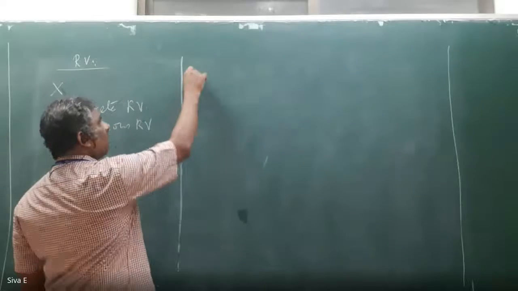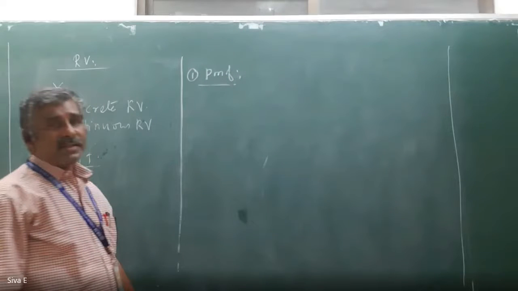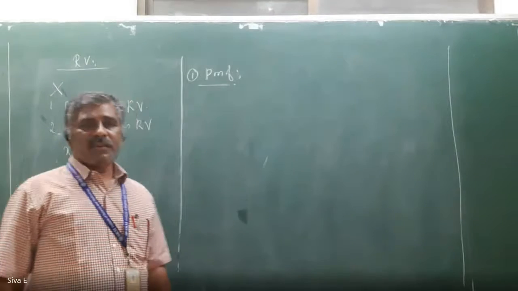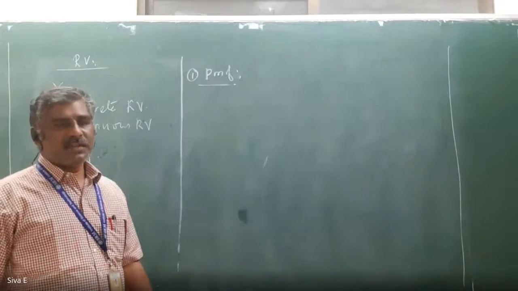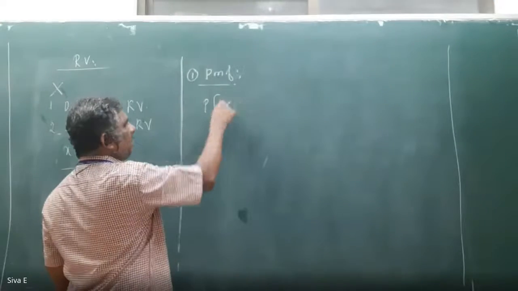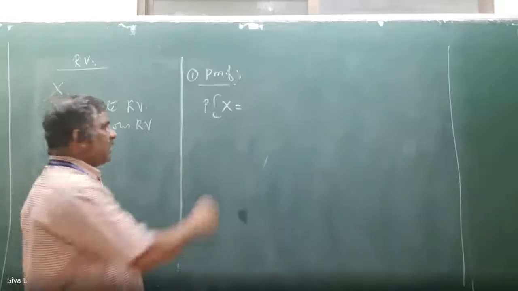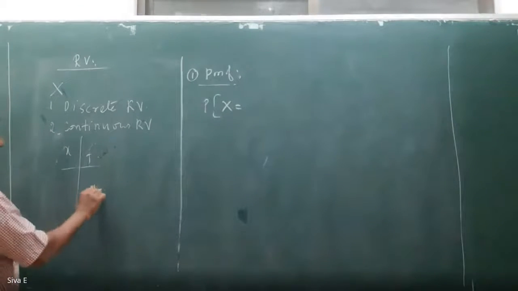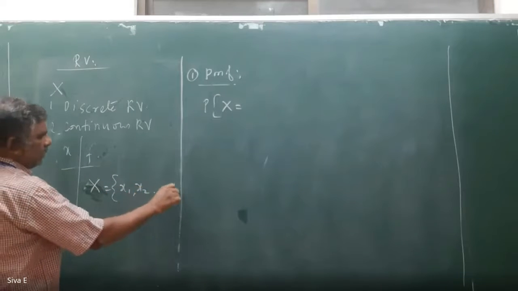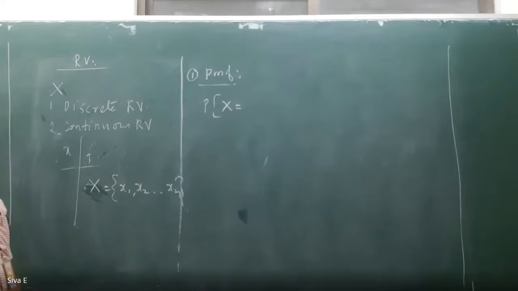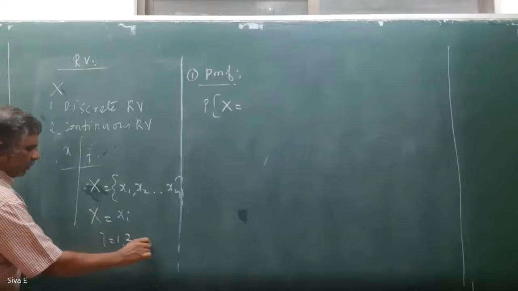In the discrete random variable, a few important definitions are there. One is the probability mass function, simply PMF. What is called the probability mass function? The probability of the function x is known as the probability mass function. X takes some values, in general x equal to x1, x2, up to xn, otherwise x equal to xi where i equals 1 to n.